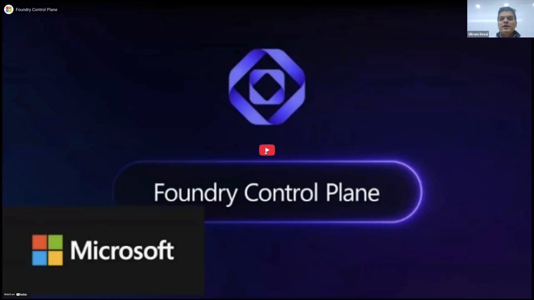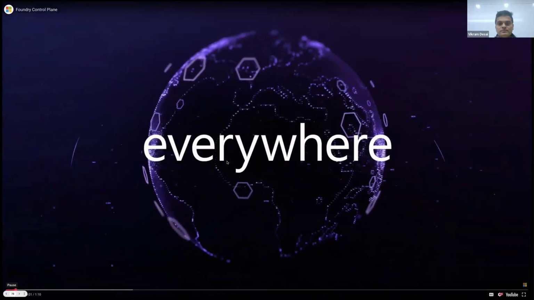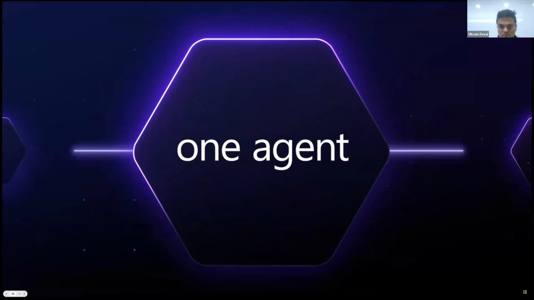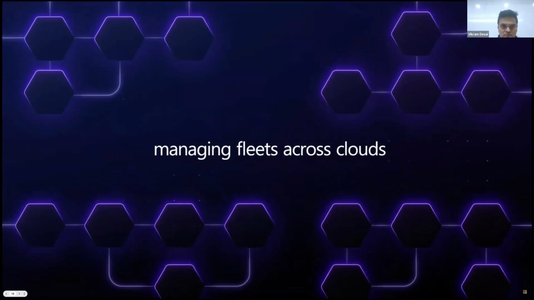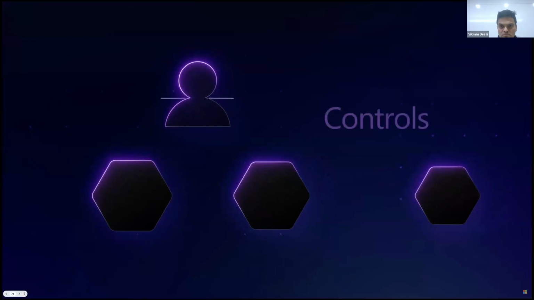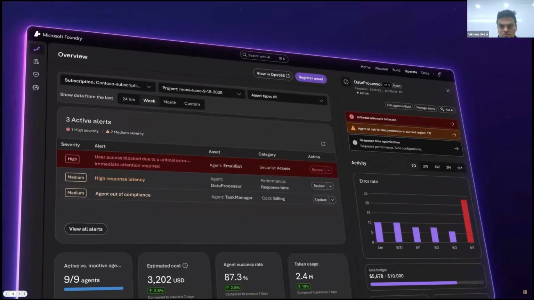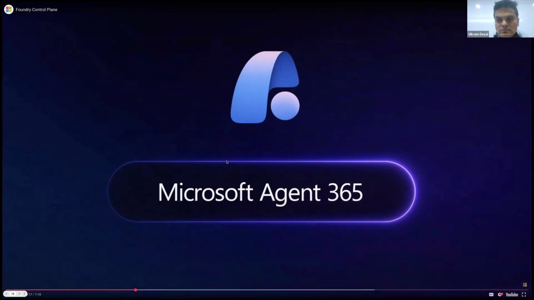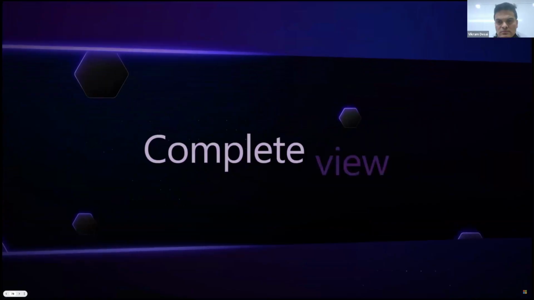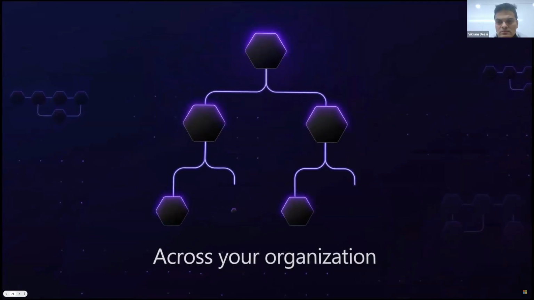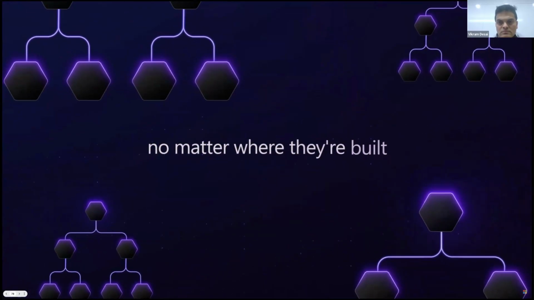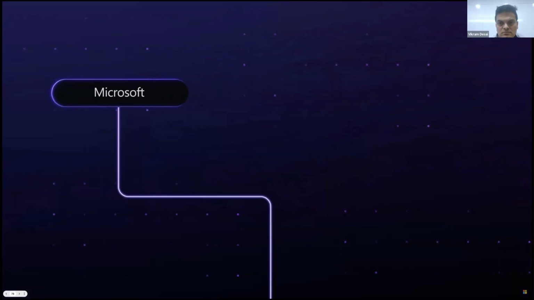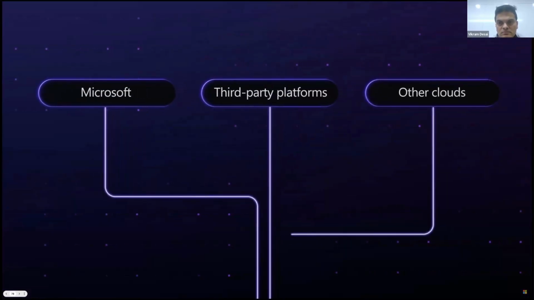Let's look at the Foundry Control Plane a little bit more in detail with this video. Agents are everywhere. Developers aren't just building one agent, they're managing fleets across clouds. Microsoft Foundry brings observability, security, and controls together in one place with Foundry Control Plane. Integrated with Microsoft Agent 365, Foundry Control Plane provides a complete view of all your agents across your organization, no matter where they are built, including agents built on Microsoft, third-party platforms, or even other clouds.